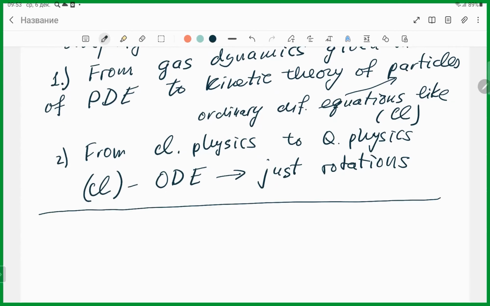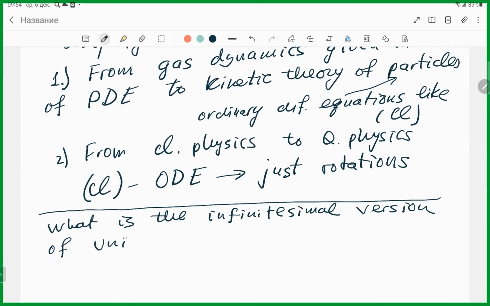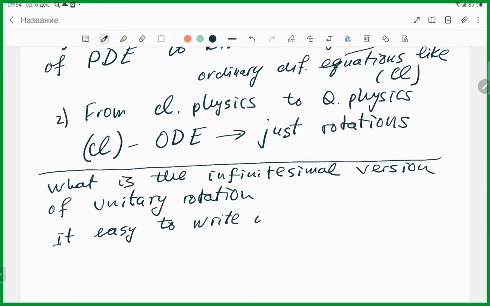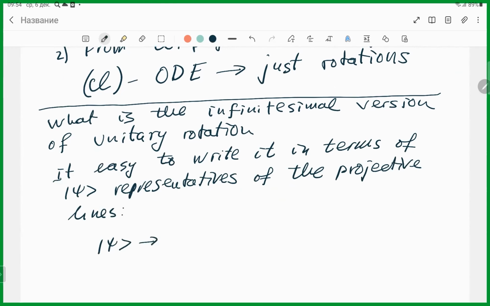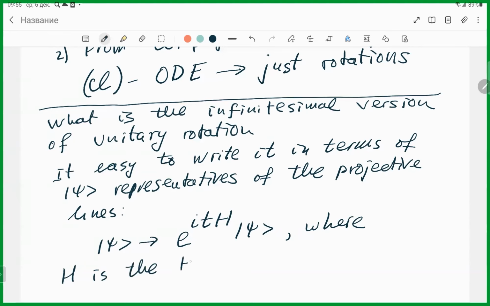Now, it is interesting to see what is the infinitesimal version of unitary rotation. It is easy to write it in terms of psi, representatives of the projective line. Psi goes to e^(iH) psi, where H is a Hermitian operator.